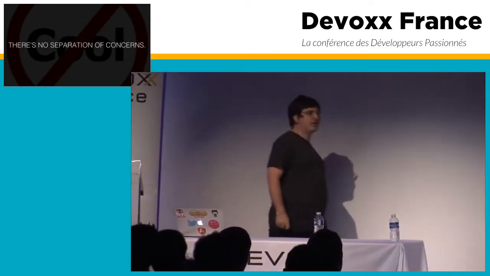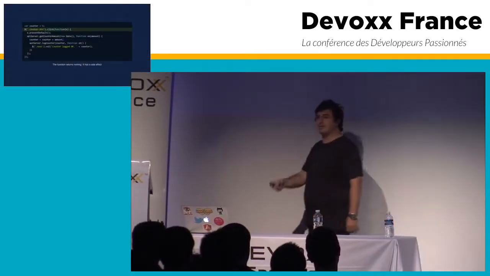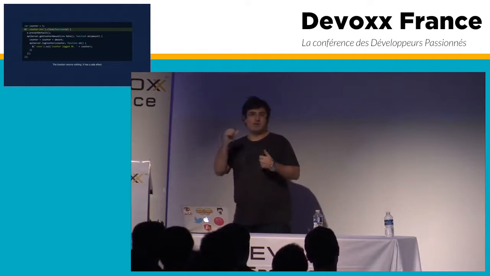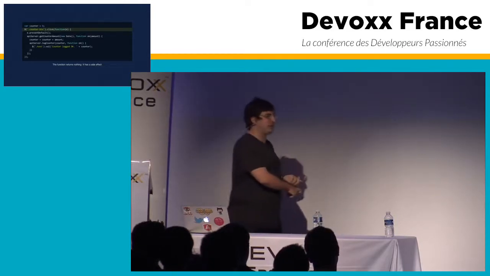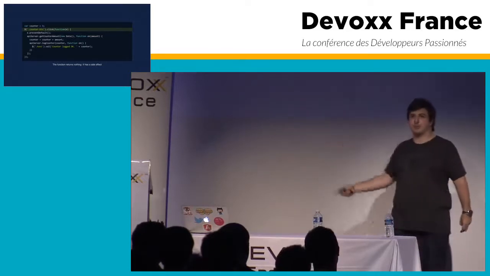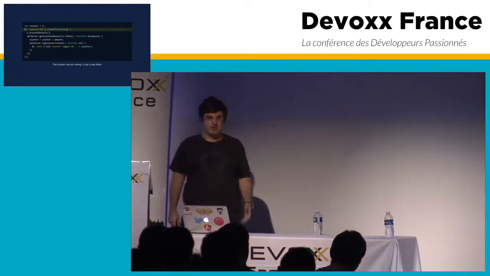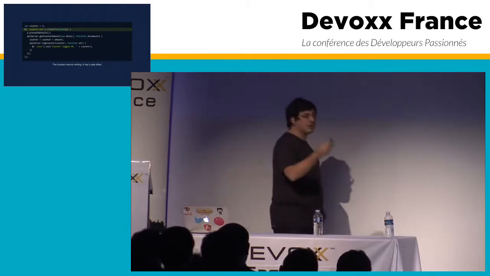Also, there is no separation of concerns. If we go back to the code, we will see that in this line we have the counter, the call to the API server to save, then the log, and inside of all of those, we're changing the front end. That means that we're changing the front end exactly where the logic of our front end is, and exactly where we're doing the event handling.